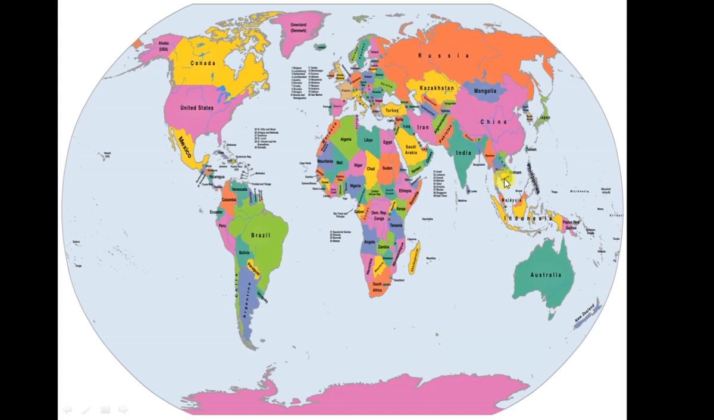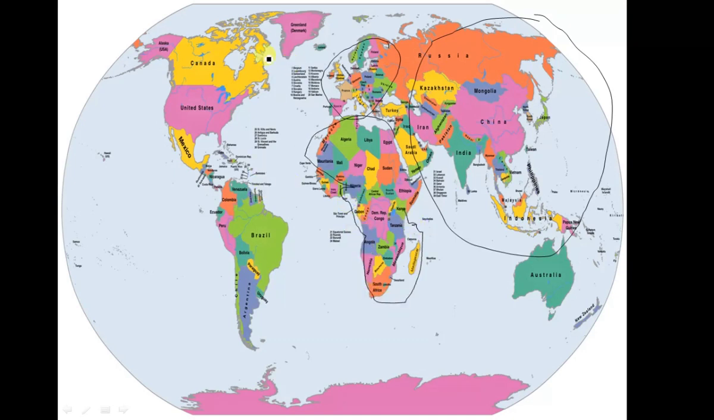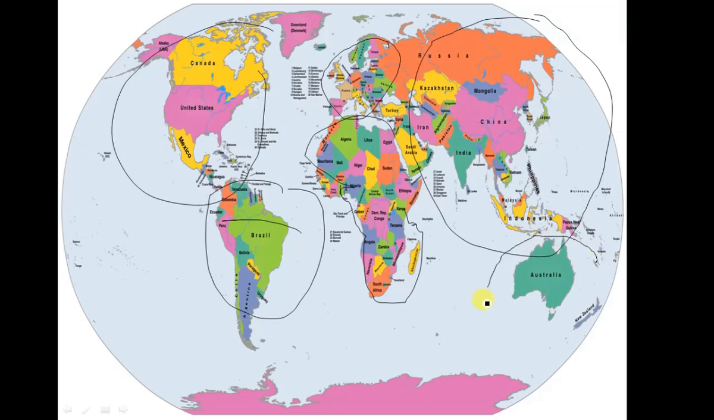This is the political map of the world. Let me show you the 7 continents. This is Asia. This is Europe. This part is Africa. This one, and then this is North America. This is South America. This is Australia. And this portion is Antarctica.